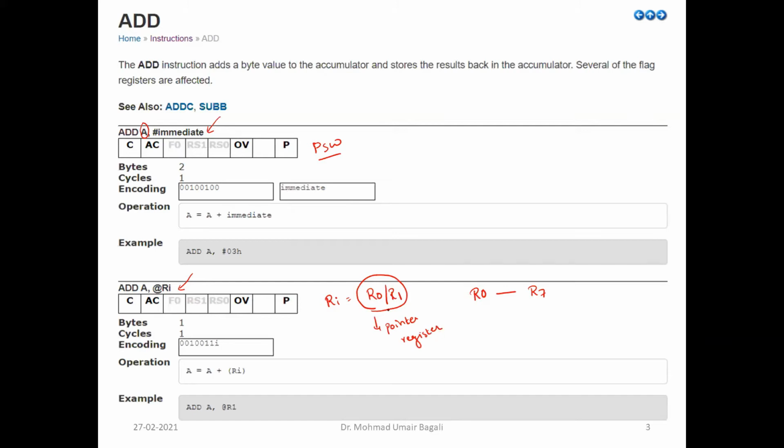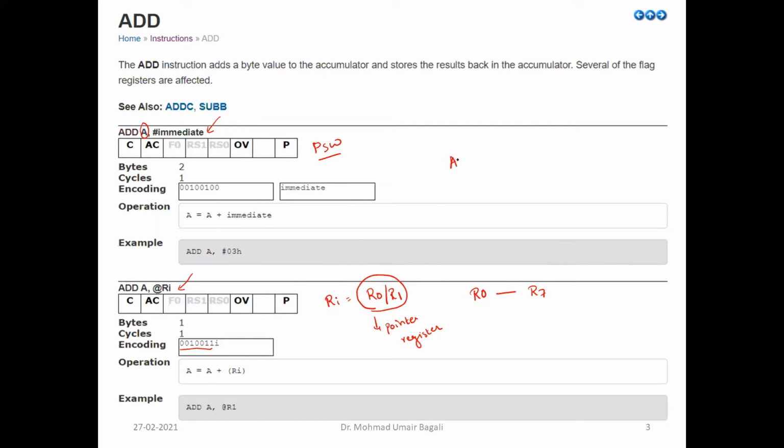So this you need to remember, only R0, R1. And the size of this instruction is 1 byte. Number of clock cycles it takes is only 1. And this is how this 8-bit is. So the first 7 bits will represent the opcode.